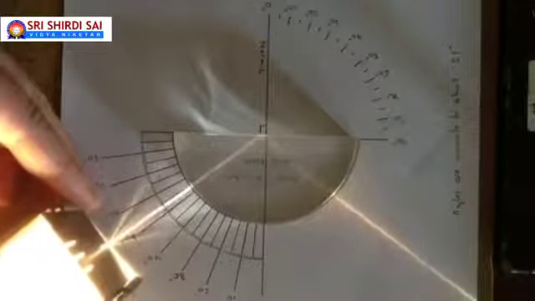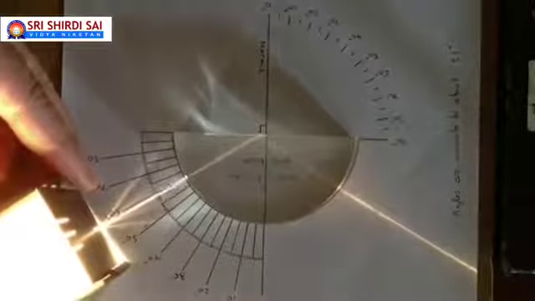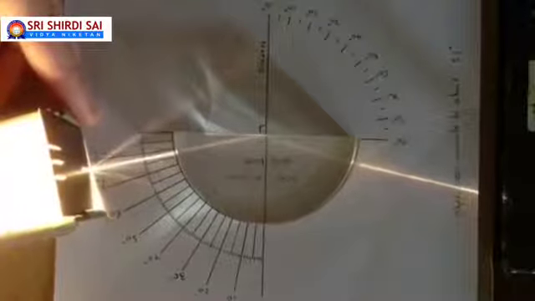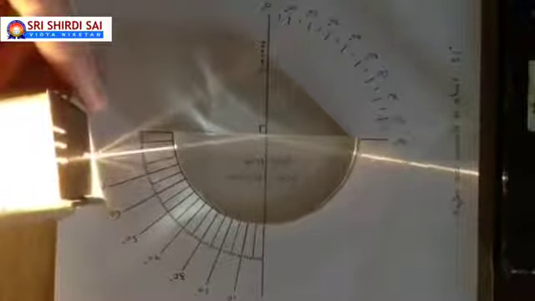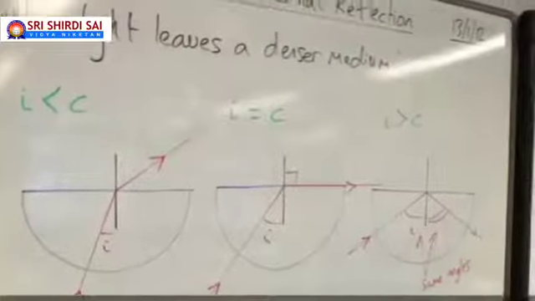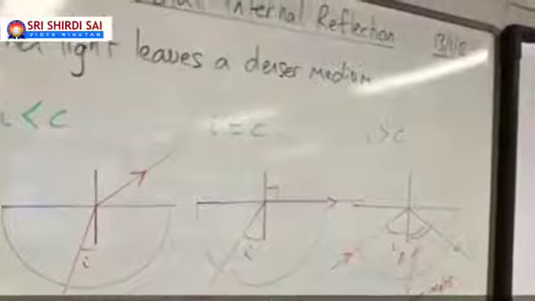This is the phenomenon of total internal reflection while a light is traveling from denser medium to rarer medium. Look at the path of light which is incident in glass at a glass-air interface. This is TIR, total internal reflection, for I greater than C in denser medium.